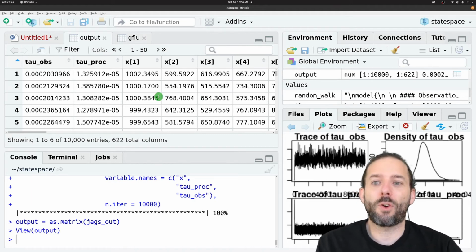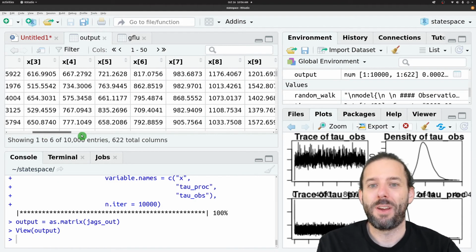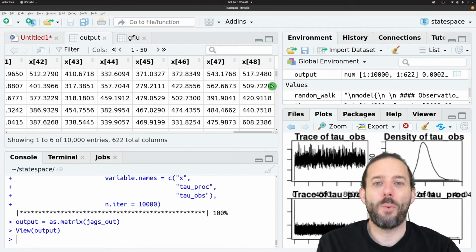And then also for each step, we have estimates for X at the first time step, X at the second time step, X at the third time step, and so on, all the way out to X at the 48th time step. And that's not actually all of them.